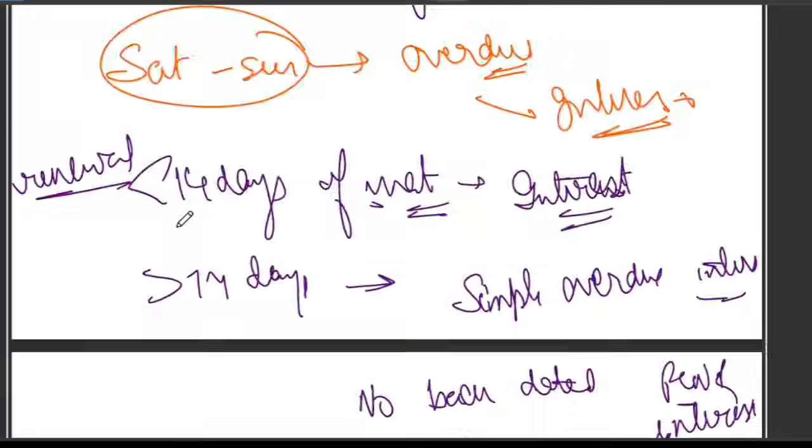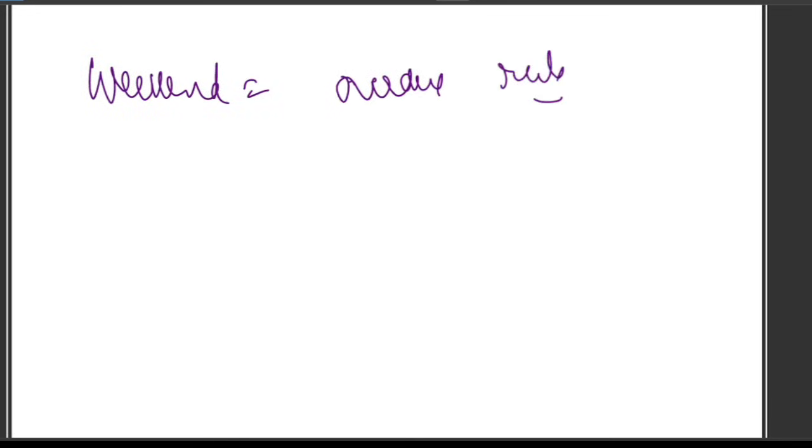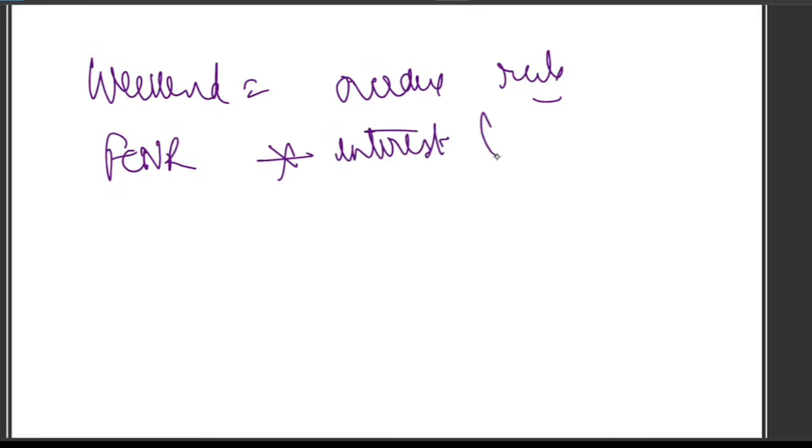So an easy memory trick to remember is like this. Please understand. You can think of this as the weekend overdue rule. FCNR does not automatically earn interest after maturity, even if it is Saturday and Sunday. So no working day, no FCNR rate. Simple rule. FCNR interest stops on the maturity date. Weekend days are treated like an overdue period. Interest, if any, is at the bank overdue rate, not the FCNR rate.